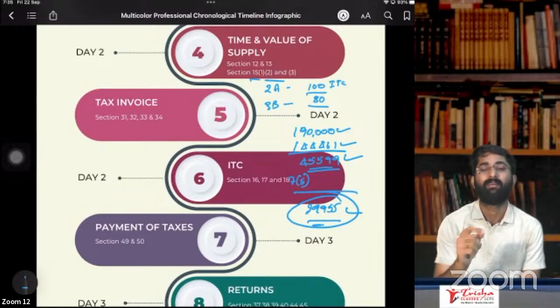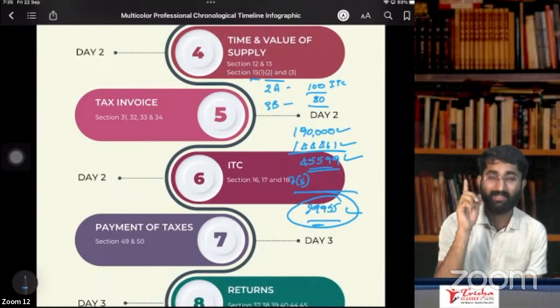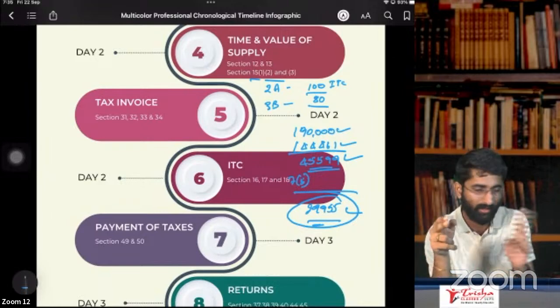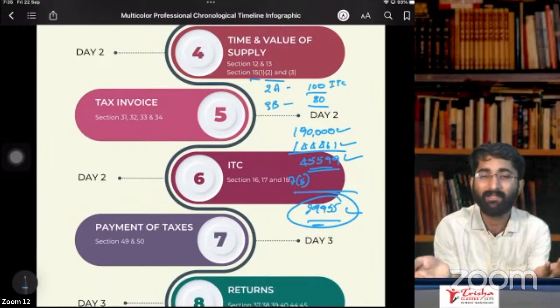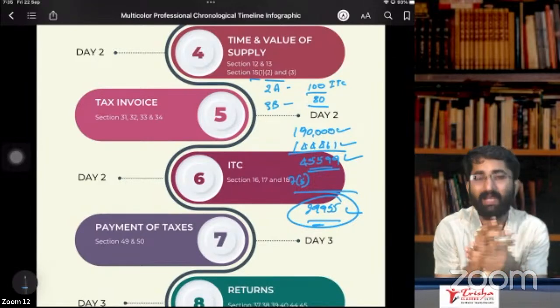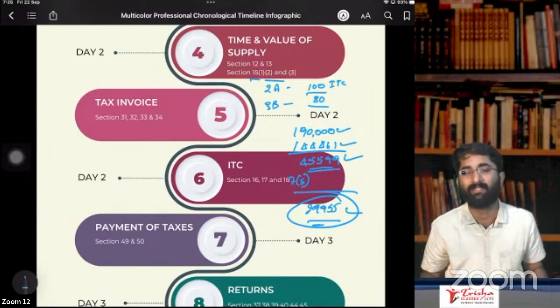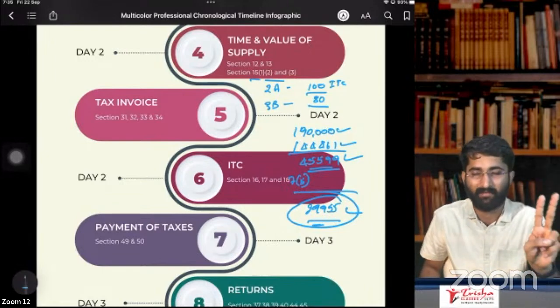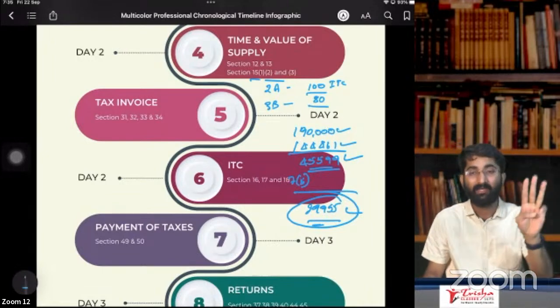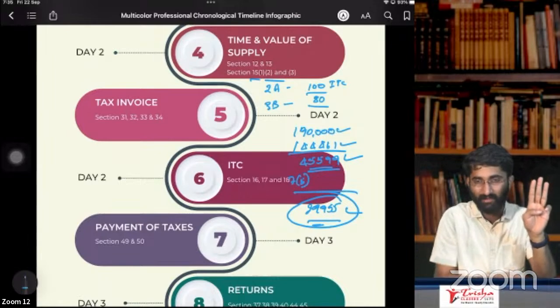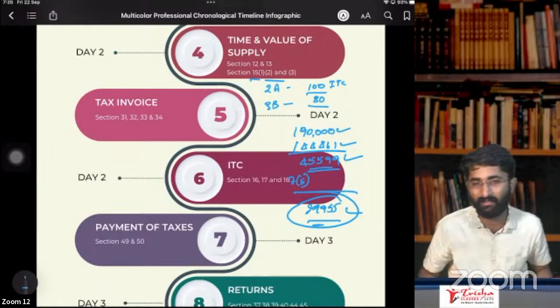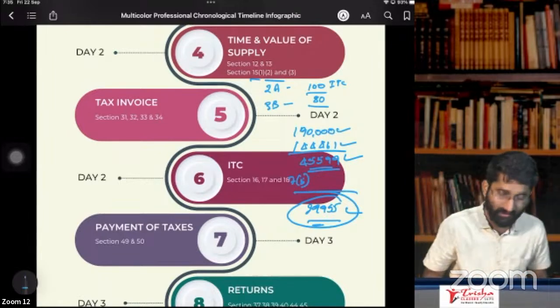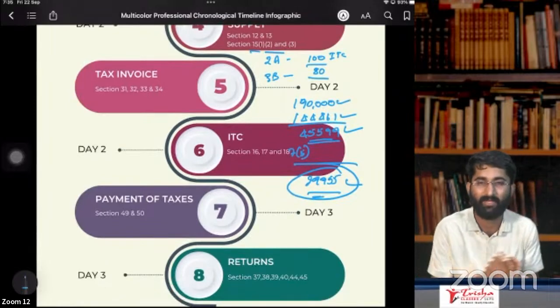Exclusions are one, that is discount. Before the supply, if you have given the discount, that you will exclude. After the supply, if you have given some discount, that you will exclude only if AIR condition is satisfied. What is AIR condition? A for agreement should be there, I for specifically linked to the invoice, and R for ITC should be reversed. If ITC can be reversed, only then this is there, otherwise no. So these are the conditions for section number 15, subsection 3.